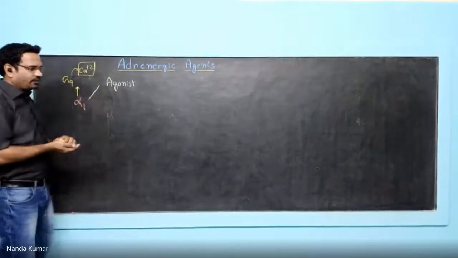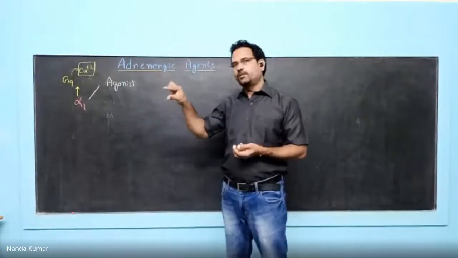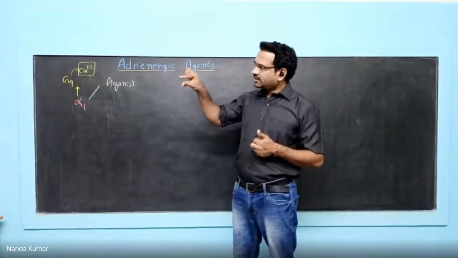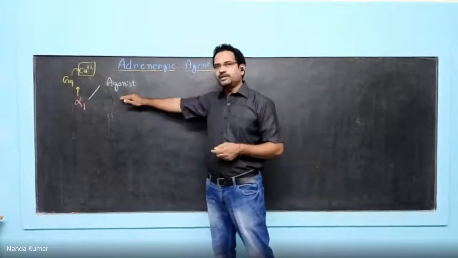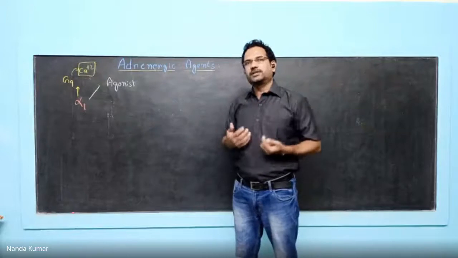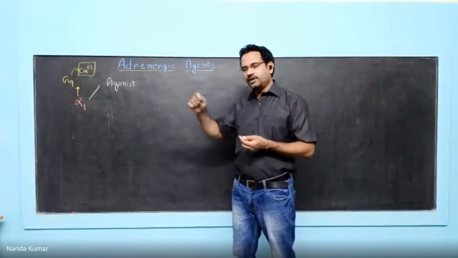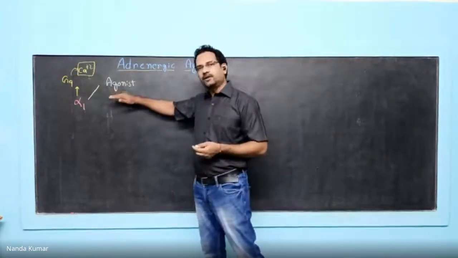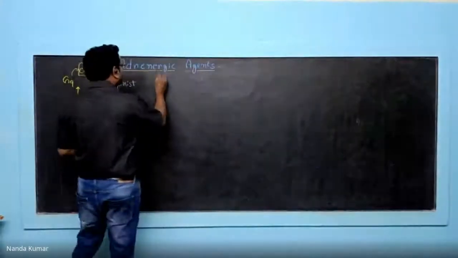So with agonism, what happens? Think about this. When blood vessels are contracted, what is the effect? What happens to blood pressure? When blood vessels are contracted, the pressure increases. So when you use an alpha-1 agonist, what could be the effect? Increase in pressure. So in which condition can you use this? When a person has hypotension or decreased blood pressure, to increase the blood pressure, you can use an alpha-1 agonist. So what is the therapeutic use? I will write the therapeutic uses here.